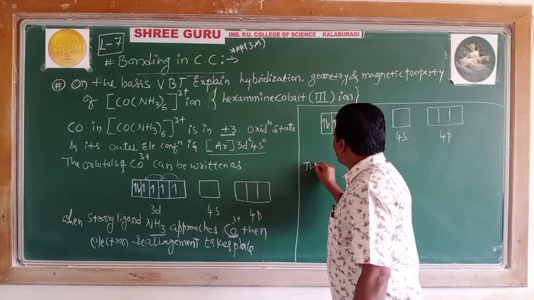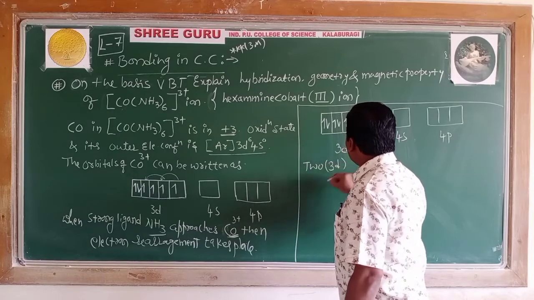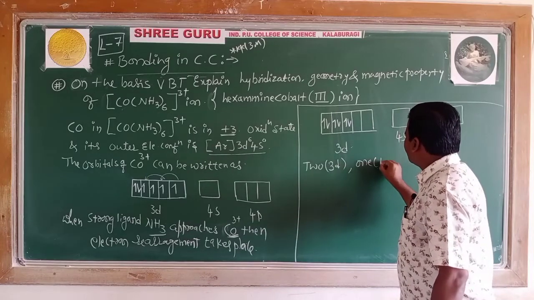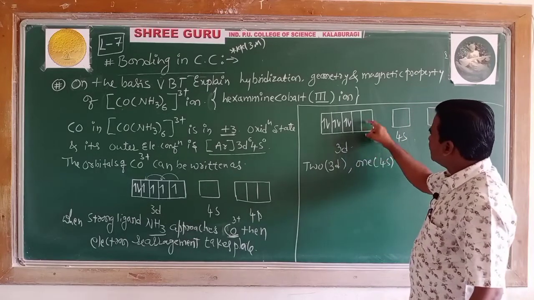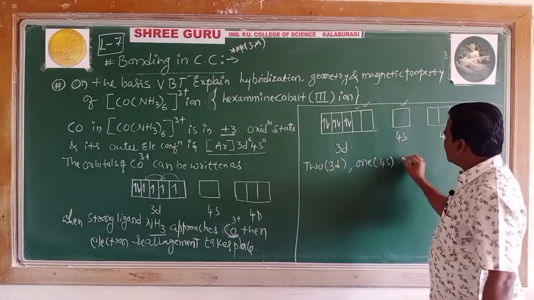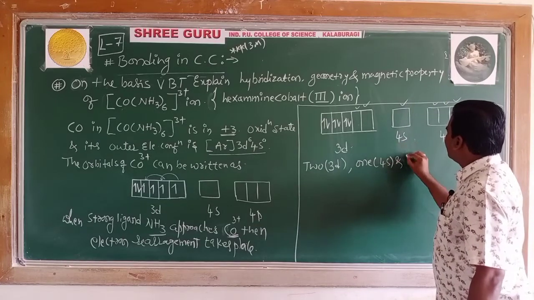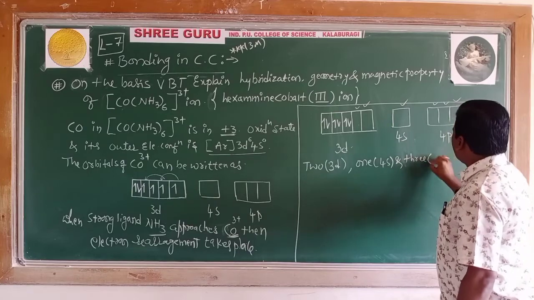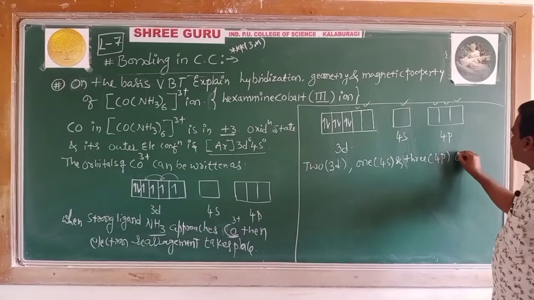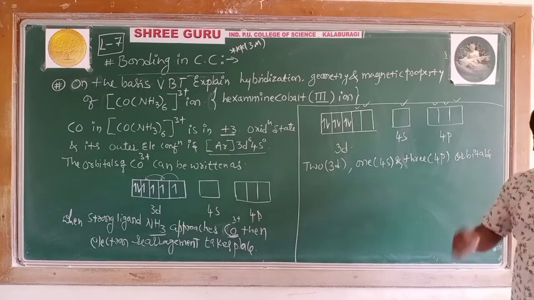Two 3d orbitals, one 4s orbital, and three 4p orbitals overlap with each other.